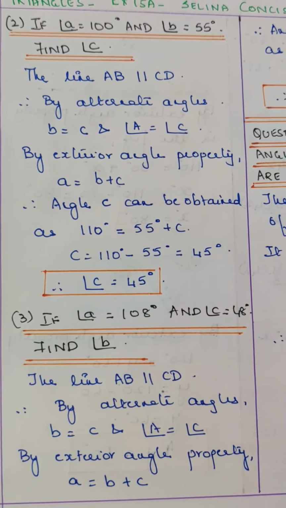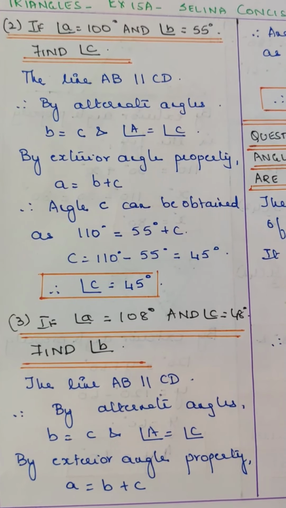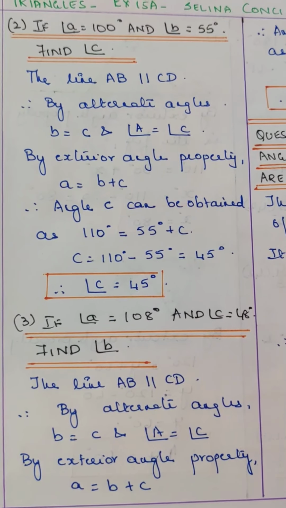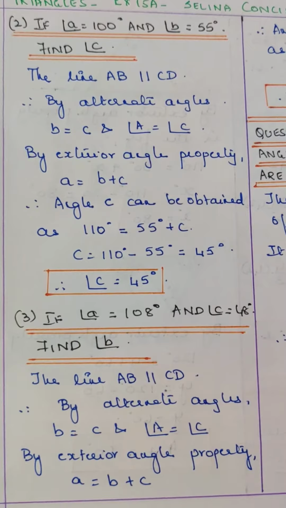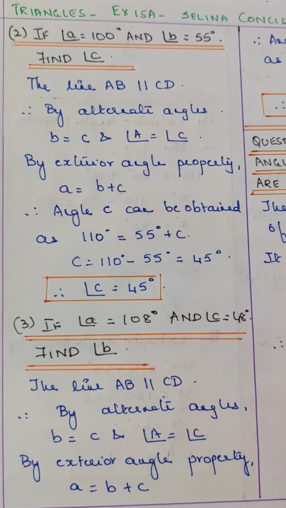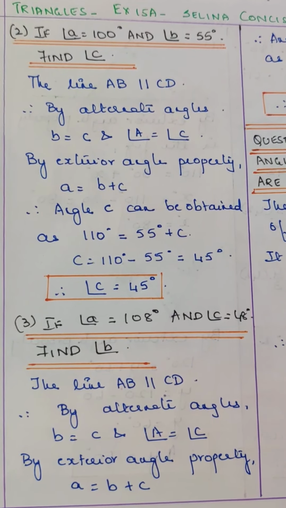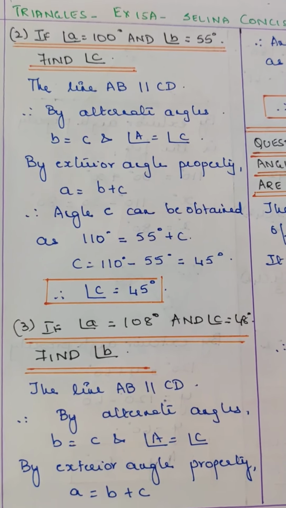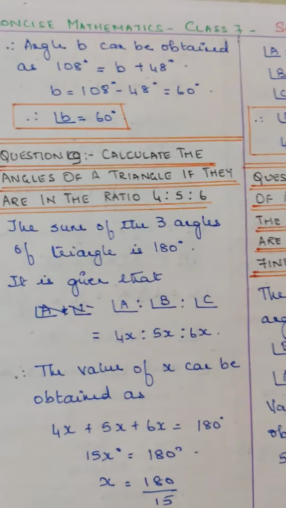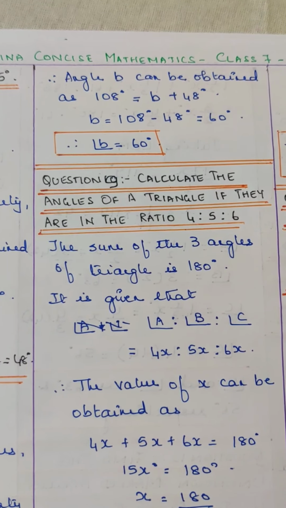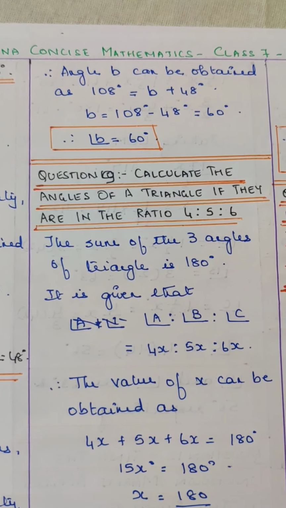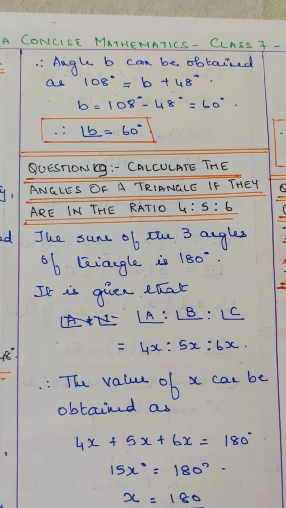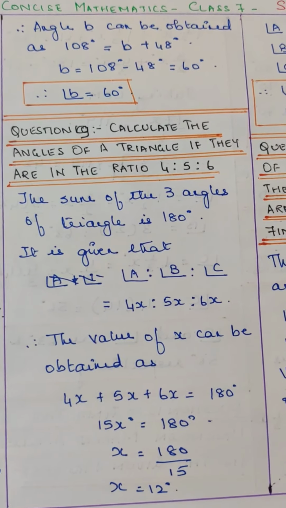If angle A is equal to 108 and angle C is equal to 48 degrees, find angle B. The line AB is parallel to line CD. By alternate angles, B is equal to C and angle A is equal to angle C. By exterior angle property, A is equal to B plus C. Therefore, angle B can be obtained as 108 is equal to B plus 48 degrees. Therefore, B is equal to 108 minus 48 degrees, that is equal to 60 degrees.